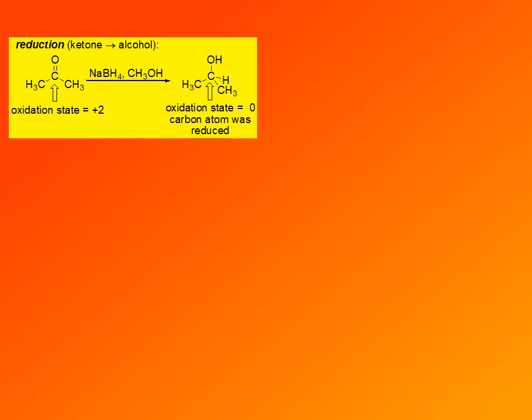When we consider that carbon atom, we can see that it forms two single bonds to two other carbon atoms. Since those are bonds to identical elements, to other carbons, one electron from each bond is assigned to that carbon. So a total of 2 electrons are assigned to carbon.